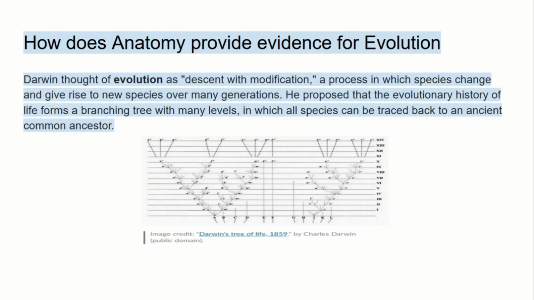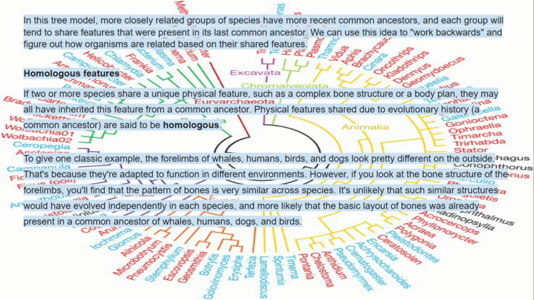Darwin thought of evolution as descent with modification, a process in which species change and give rise to new species over many generations. He proposed that the evolutionary history of life forms a branching tree with many levels in which all species can be traced back to an ancient common ancestor. In this tree model, more closely related groups of species have more recent common ancestors, and each group will tend to share features that were present in its last common ancestor.